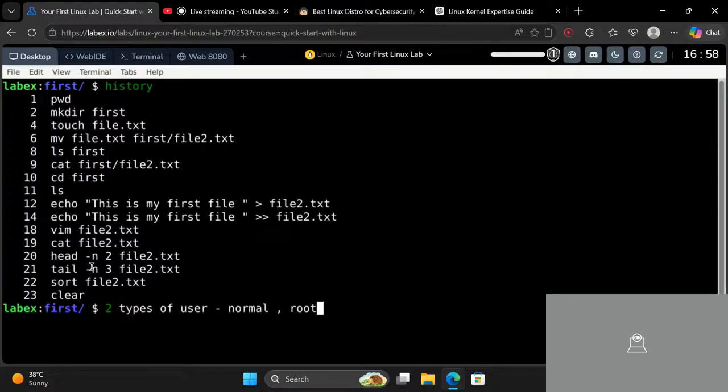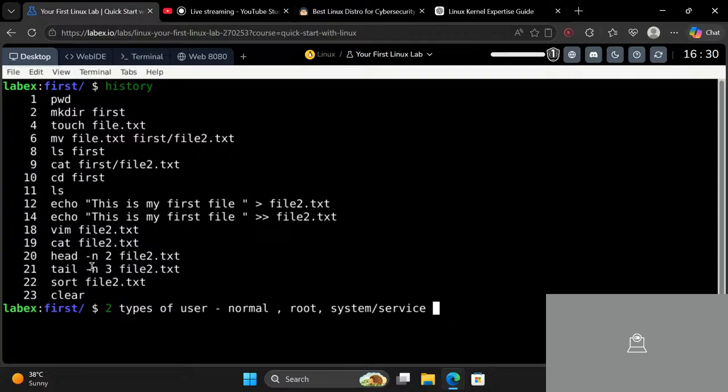There is also one more type, the system user. This system or service user is basically the user that handles software. They are not people, they are software. So there will basically be two users, normal user and root user.